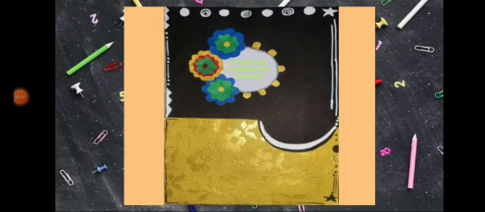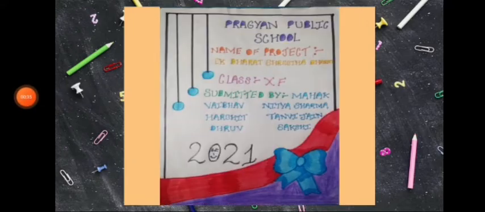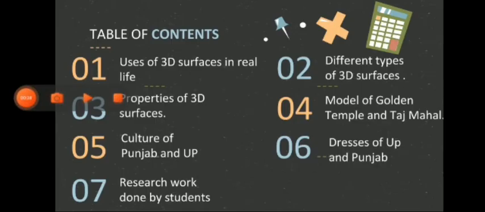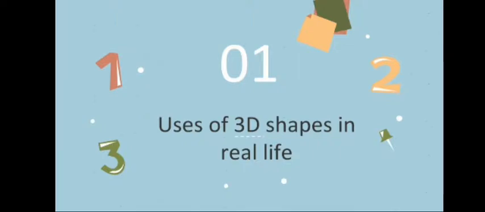The page you are seeing on the screen is the front page that we have made for our project. And this one is the intro of our project. This is the table of contents. Here are some topics that we have included in our project. And there are a total of 7 topics.